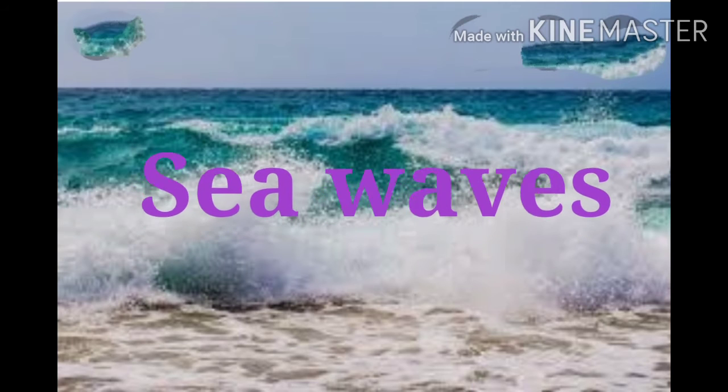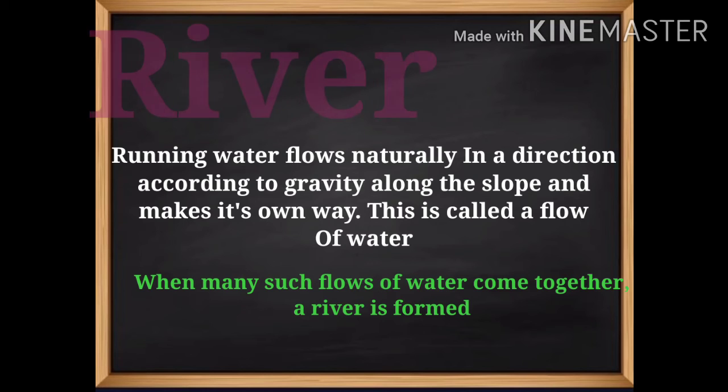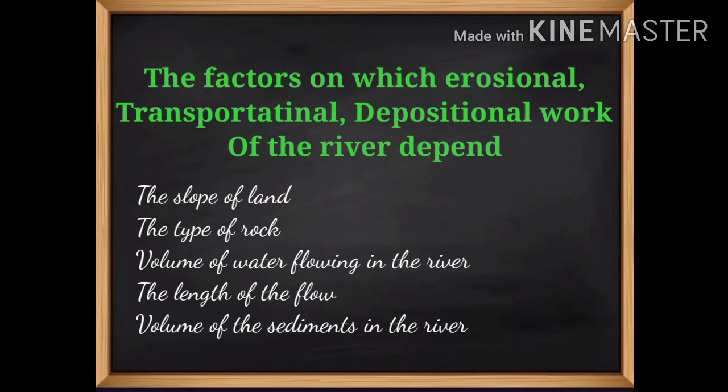The work of river and landforms. Running water flows naturally in a direction according to gravity along the slope and makes its own way. This is called a flow of water. When many such flows of water come together, a river is formed. The slope of the land, the type of rocks, volume of water flowing in the river, the length of the flow, and volume of sediments in the river are the factors on which the erosional, transportational, and depositional work of the rivers depend.